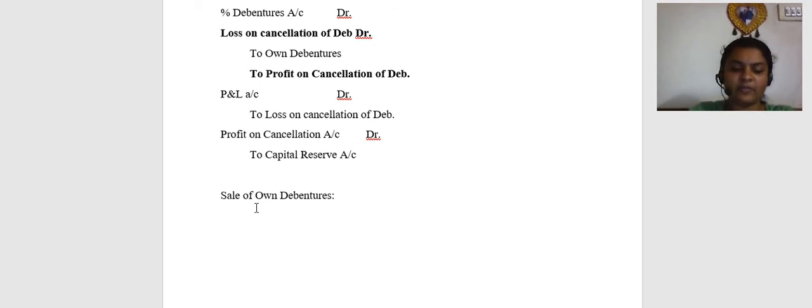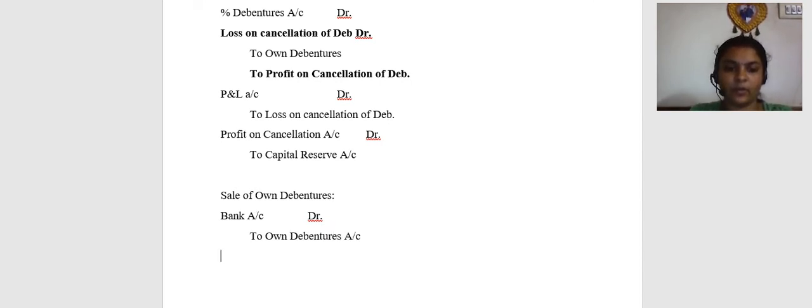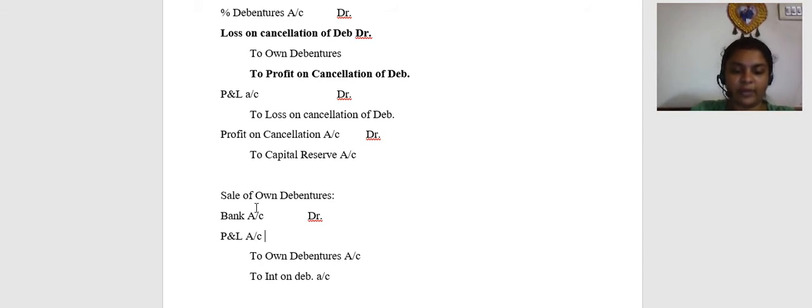Very simple, like a sale of investment entry only. Bank account debit to own debentures, and if there is an interest, to interest on debentures, and the profit or loss will be taken to P&L account. P&L account debit for loss on sale, and if it is a profit on sale, it is going to be to P&L account.